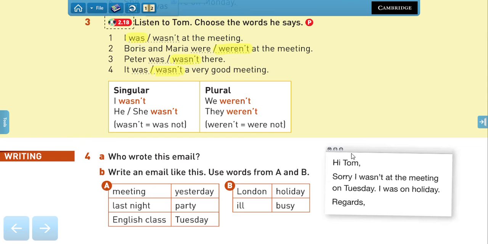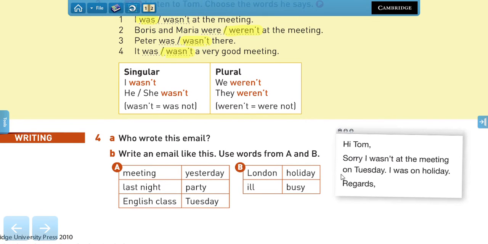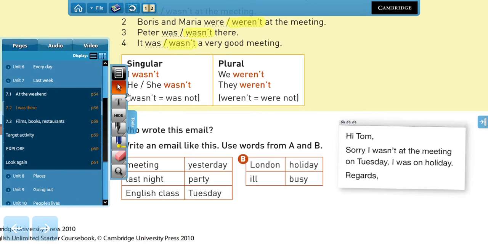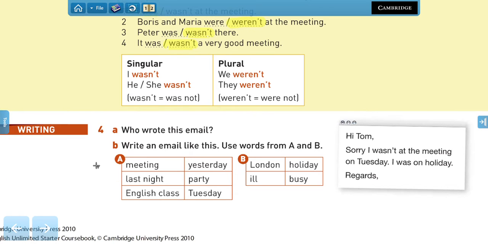Now, try to write similar emails to Tom using these expressions, right? So here we have a meeting yesterday. In this case, the meeting was on Tuesday. Last night, party, English class, Tuesday, London, holiday, ill, or busy. So what's important for you to know is that when we use this word, we use other words to accompany them. So for example, when we talk about meetings, we say at the meeting.